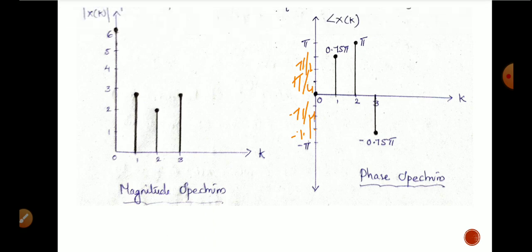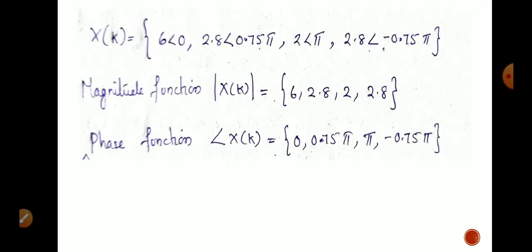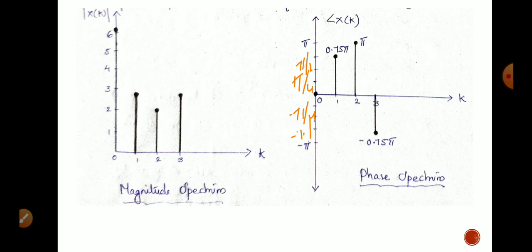So on plotting the values, at k equal to 0, we have the angle as 0 and at k equal to 1, we get the value 0.75 pi and at k equal to 2, we get the value pi and at k equal to 3, we get the value as minus 0.75 pi. On plotting these in graph, we get the phase spectrum of our input sequence in this way.